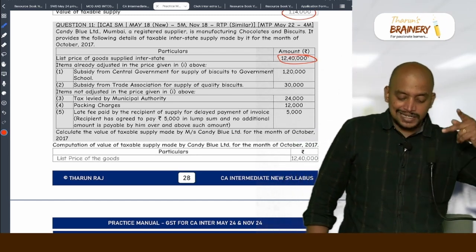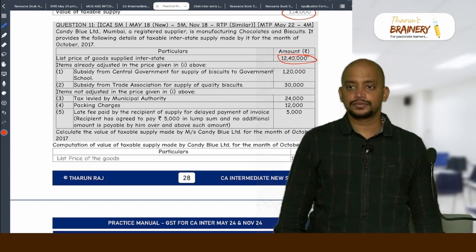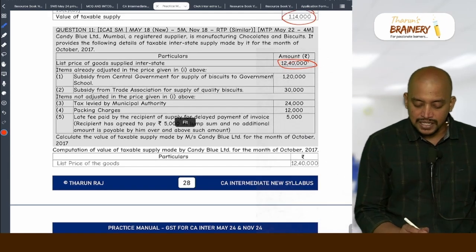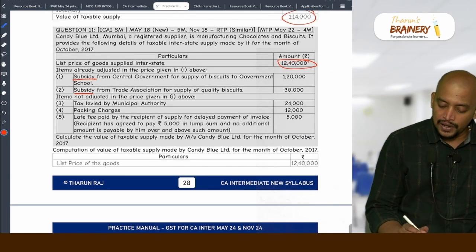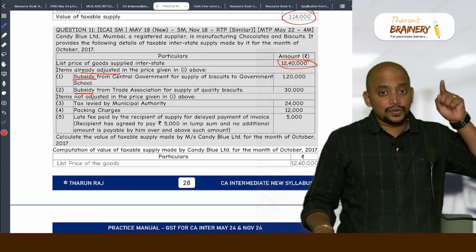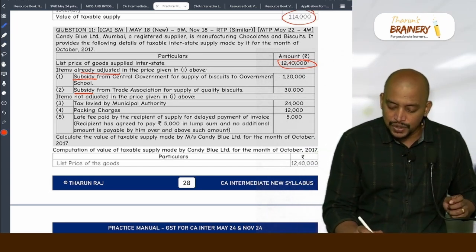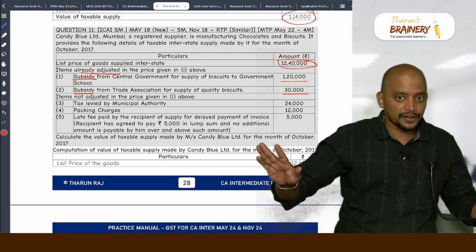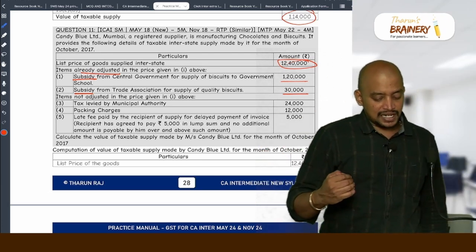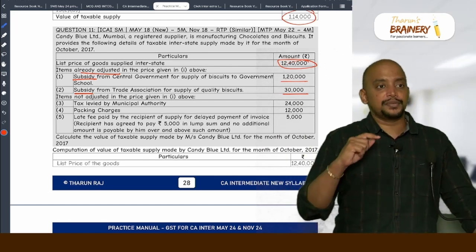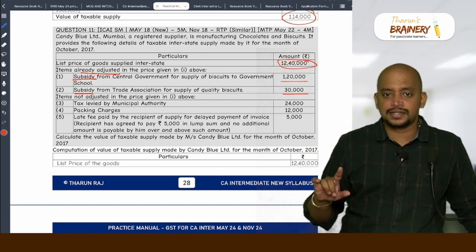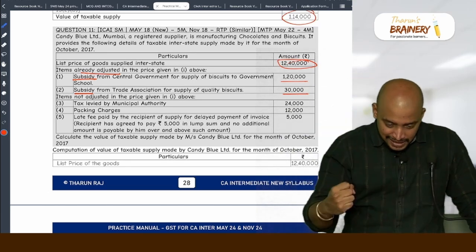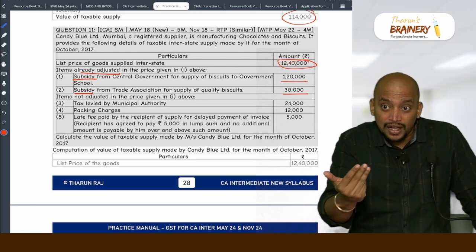Items already adjusted in the price given in one above, means what? They considered. What are those items? Subsidy. Already adjusted means while arriving at 12,40,000, they would have reduced this 1,20,000 and 30,000, and then they would have arrived at 12,40,000. That is the meaning of this statement. Subsidy from central government for supply of biscuits to government school. Is it directly linked to the price? Directly linked to the price means, is it given for the outward supply or not?